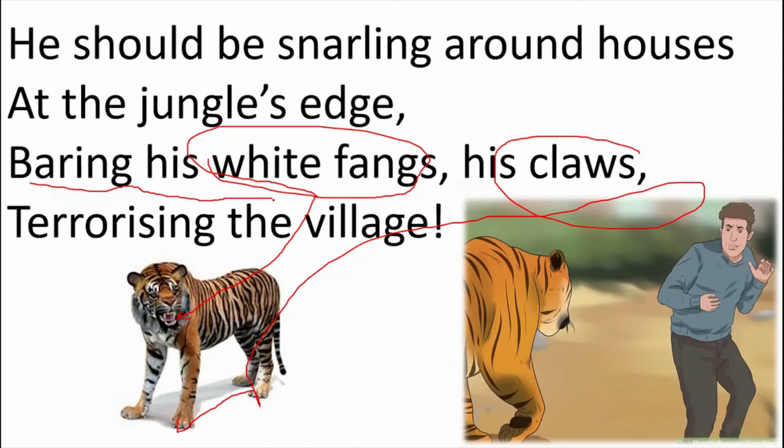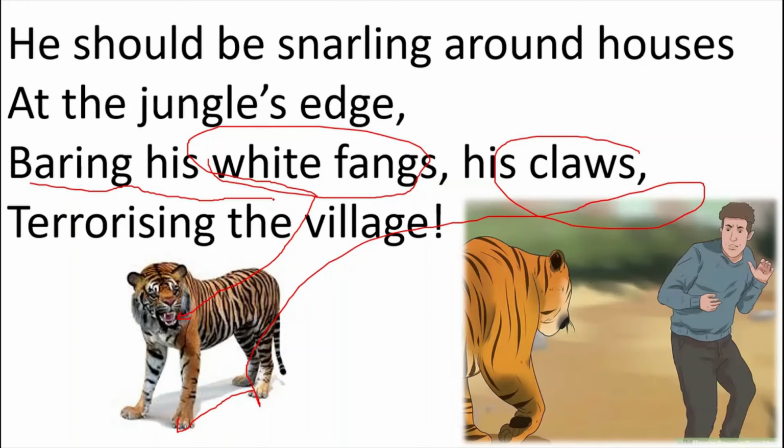That means he should not be using his white fangs and claws. He should only terrorize the village people by growling around their houses. Here the poet is presenting the tiger not as a violent man-eater, just using it as a tool to terrorize people.